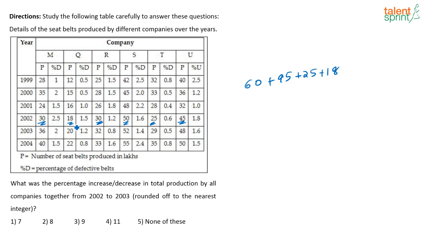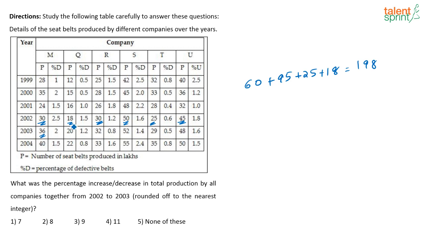So keep adding that, and what will you get? That totally you will get it to be 198, correct? See, this will be 180 plus 18, 198, yes, that's right.